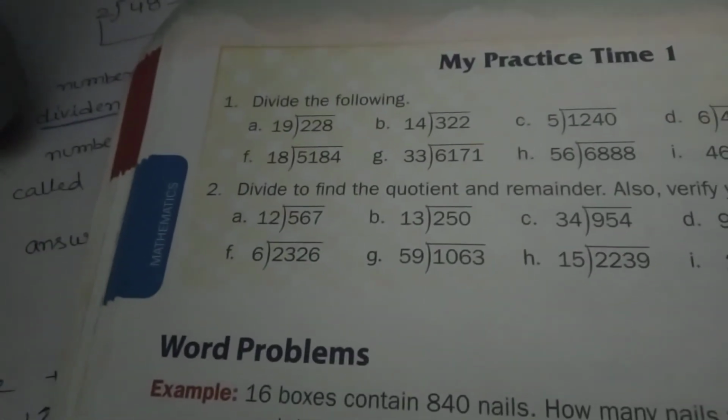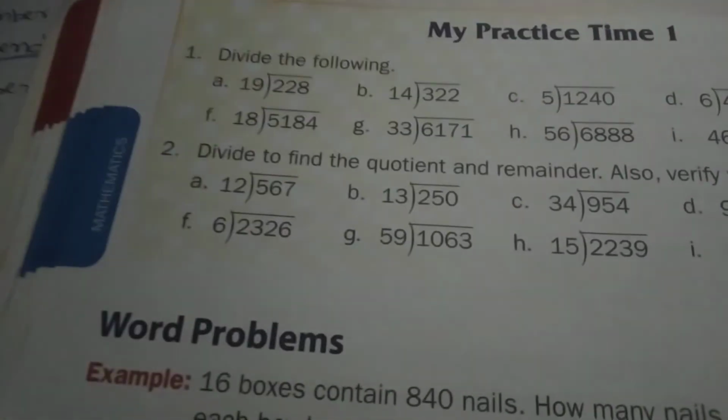Next, we will go with the same process. Dividing a 2-digit number is also the same process of division. We need to know the tables very perfectly in order to solve the divisions correctly. Okay, so shall we start my practice time 1? First divide the following. See here, 19 with the 2,